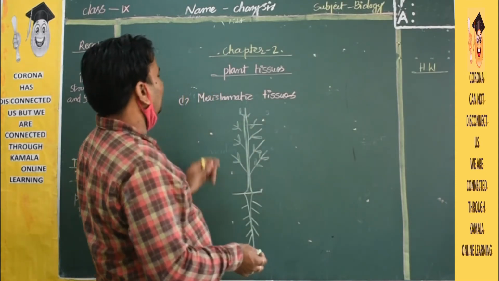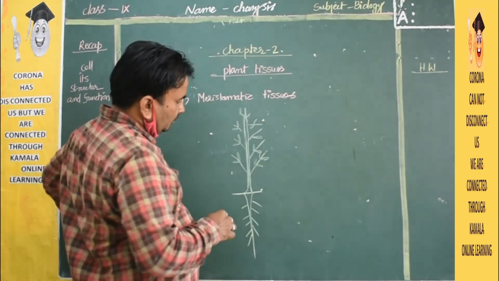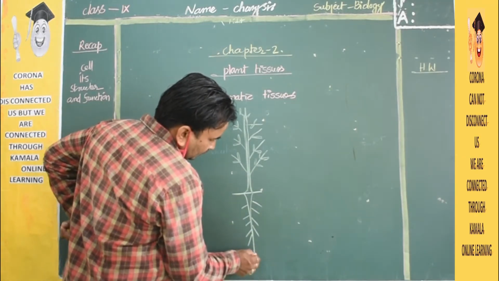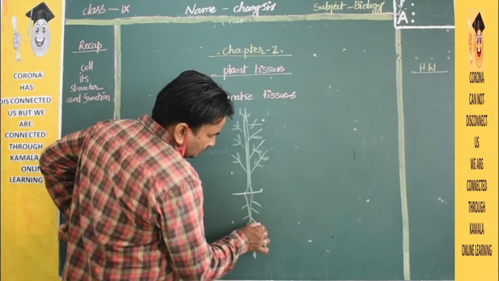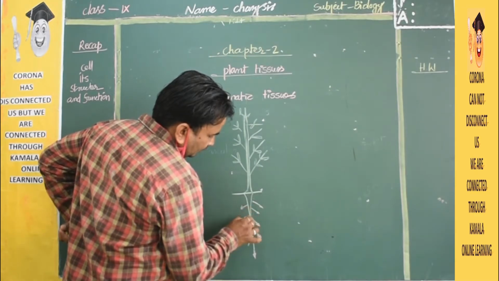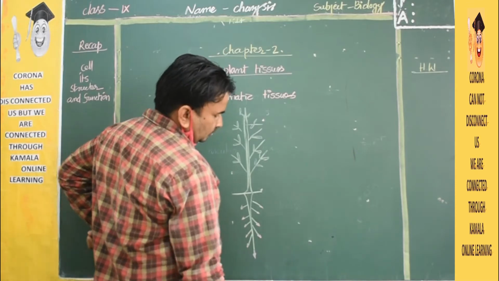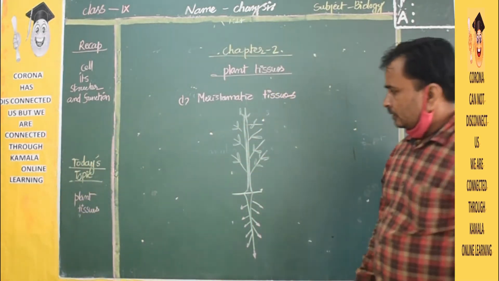Now, where are these meristematic tissues? I will show where they are. The tip of the root, which I am showing in pink, and the tip of the lateral roots: these meristematic tissues are there.